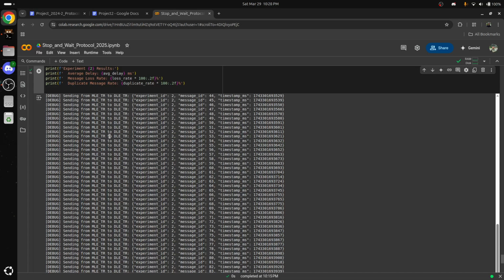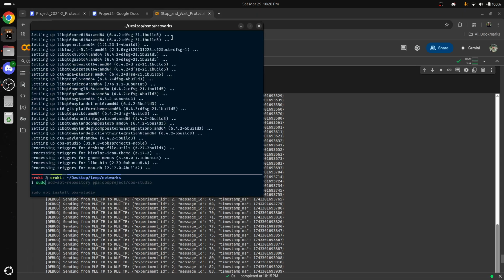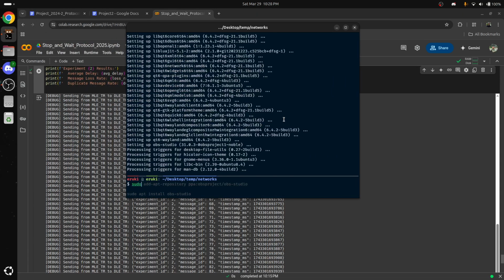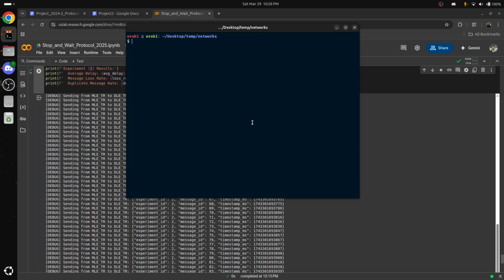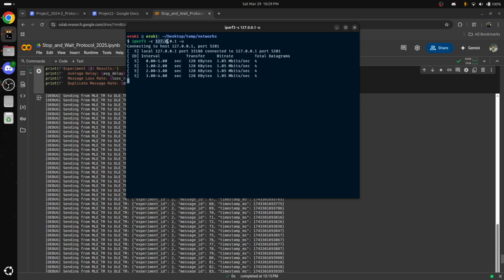Another thing that we do in this project is test for network performance using iPerf3, which is a tool written in C. I'm gonna demonstrate how it works real quick here. As part of the project, one of the first steps is to set up a local iPerf3 server. Right here I'm currently just gonna test like this. What this is doing is I'm using the iPerf3 tool to connect to my localhost machine using the UDP protocol.